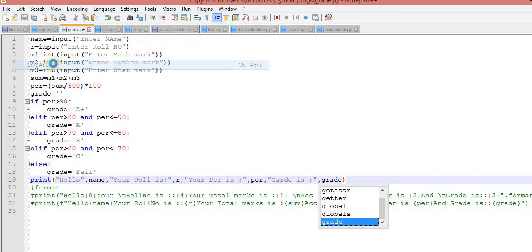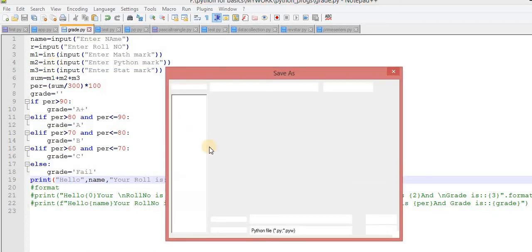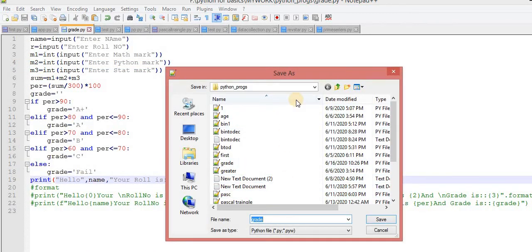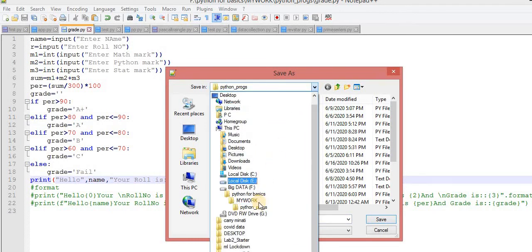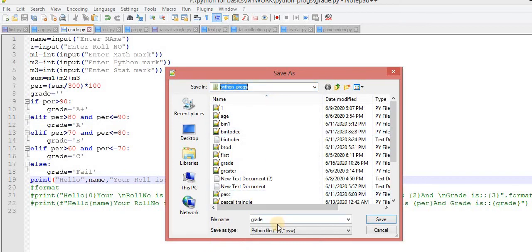Now if I run this, I am saving it with Save As, to your folder Python progs. Your folder is, I think, on the F drive.